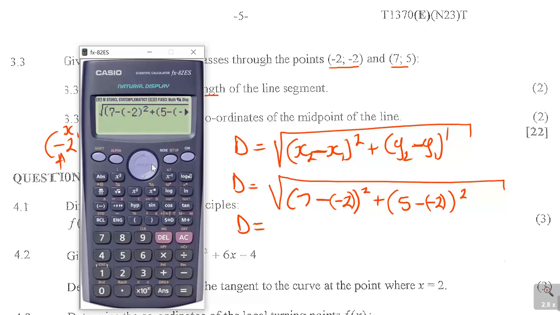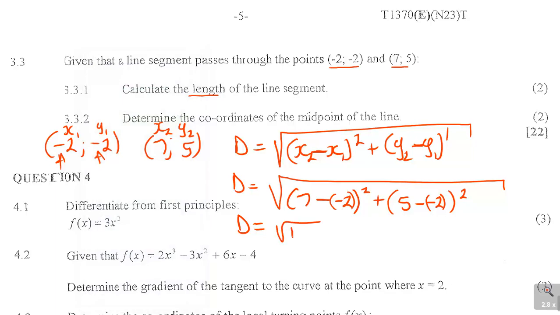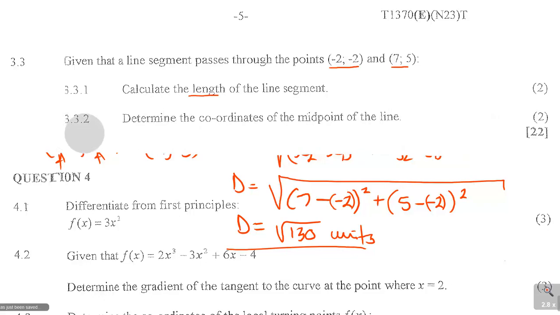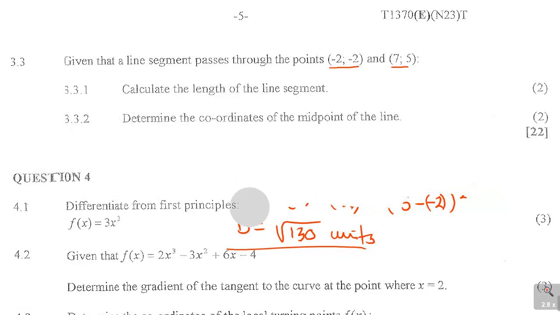I have that and I have that. You see, I'm still getting square root of 130. This is distance, so it is whatever units that they give me. Are you getting that? Now that was the first part of this question. Not difficult, but you know, it's a good question.